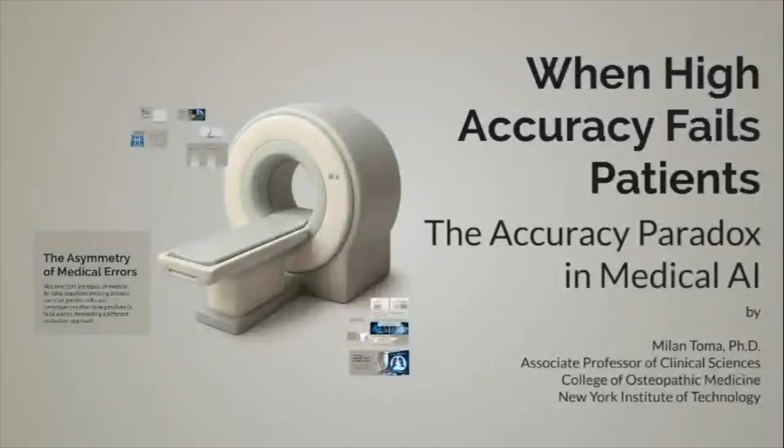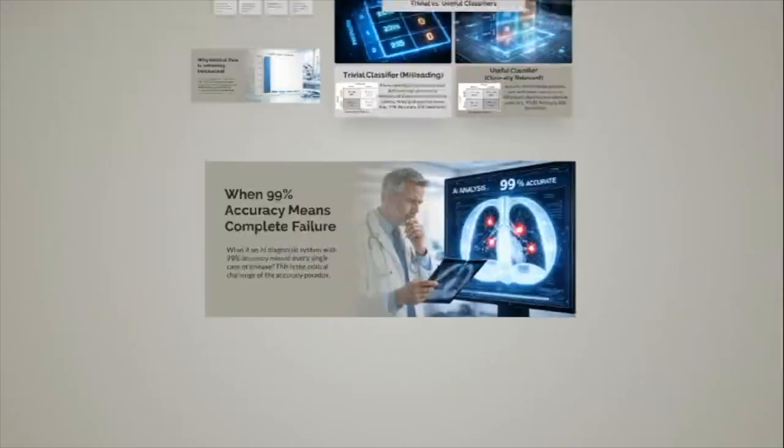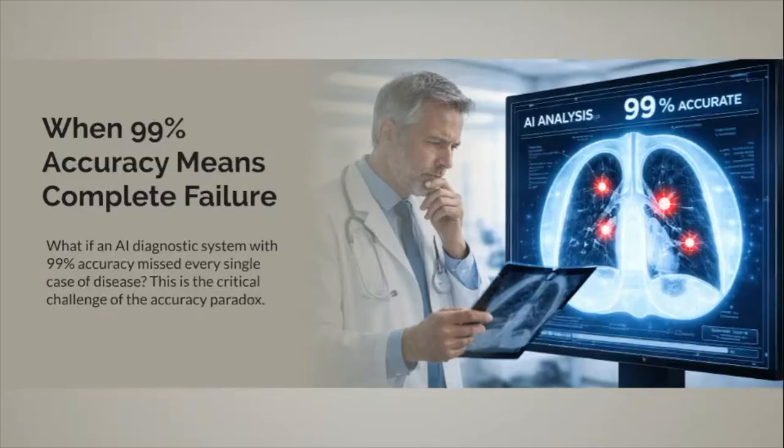Let's explore the accuracy paradox in medical AI and why understanding it is essential for safe clinical deployment. Imagine an AI diagnostic system boasting 99% accuracy that somehow manages to miss every single case of disease. This counterintuitive scenario is precisely what we call the accuracy paradox, and it represents one of the most critical challenges